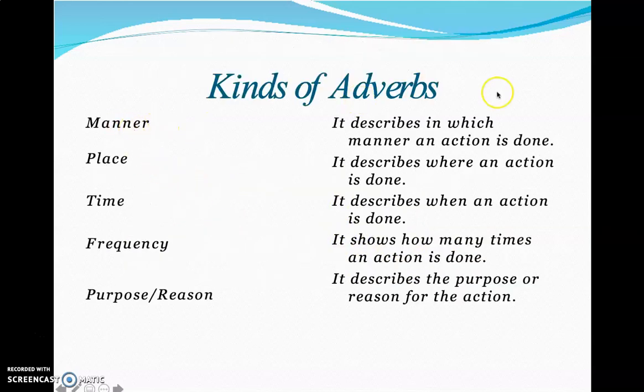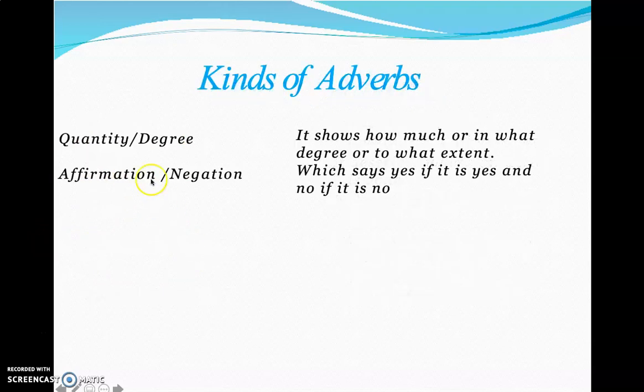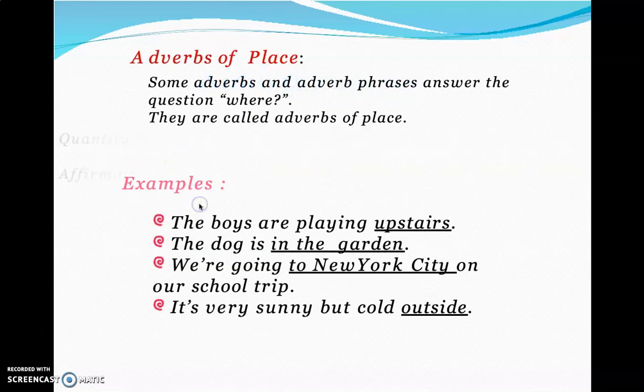As I already said, the kinds of adverbs are: manner, how it was done; place, where it was done; time, when it was done; frequency, how often it was done; and then reason. You can also have adverbs of quantity or negation. Okay, let's see this later.